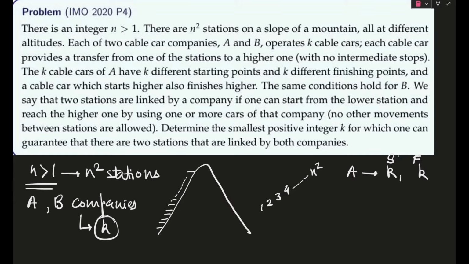We say that two stations are linked by a company if one can start from the lower station and reach the higher one by using one or more cars of that company. No other movements between stations are allowed, that means we can travel only using cable cars. So we have to determine the smallest positive integer k for which one can guarantee that there are two stations linked by both companies.